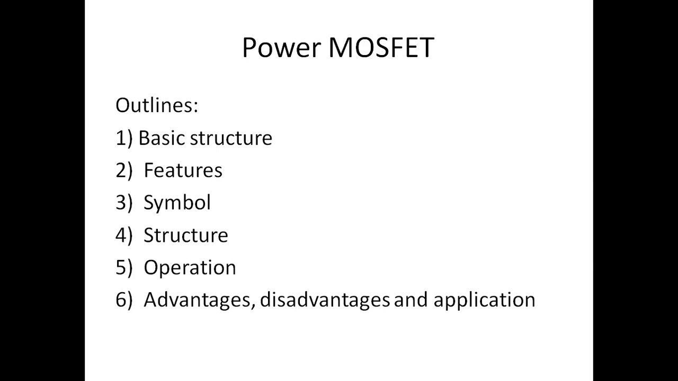The second power electronic device is the power MOSFET. These are some outlines of these lectures. The first outline covers the basic structure, features, symbol, structure, operations, advantages, disadvantages and applications of the power MOSFET.